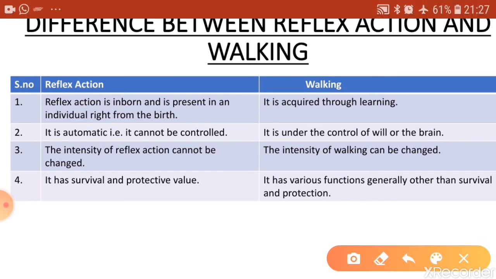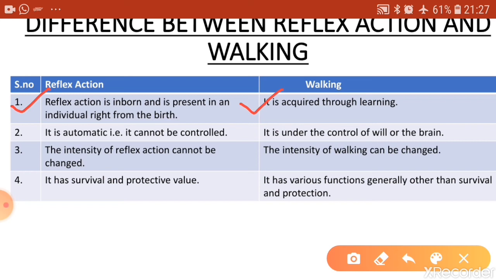Now as already stated, reflex actions are sudden, involuntary, automatic actions which are performed without consulting the will, whereas walking is a voluntary action because it is under the control of the will, or the thinking part of the brain. Reflex actions are automatic and cannot be controlled by the thinking part of the brain. Another difference is that reflex action is inborn, that is, it is present in an individual right from birth, but walking is learned, it is acquired through learning.